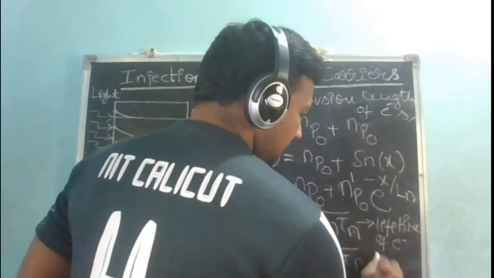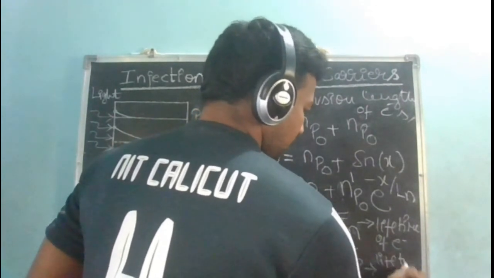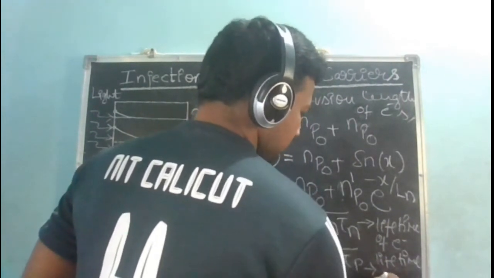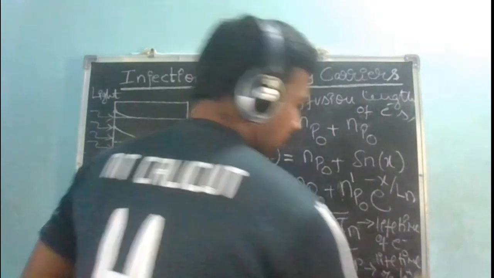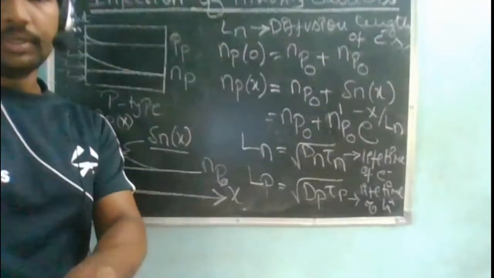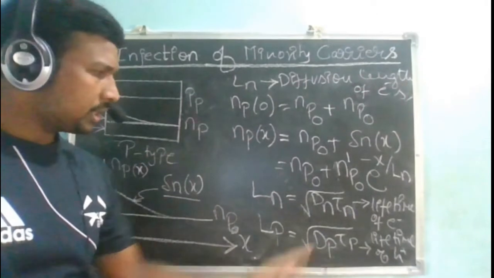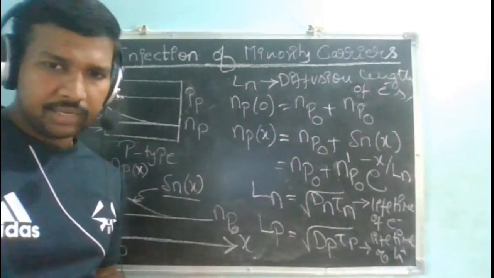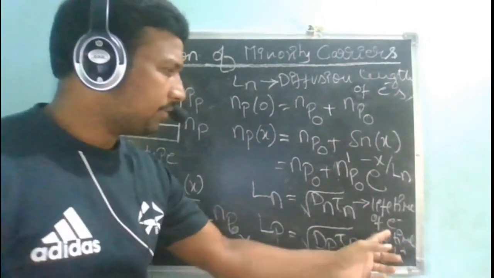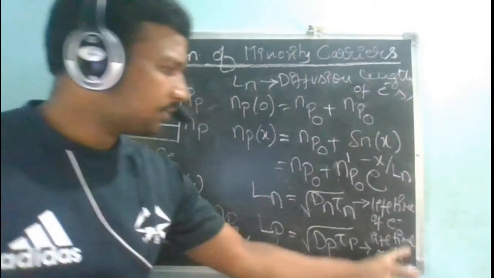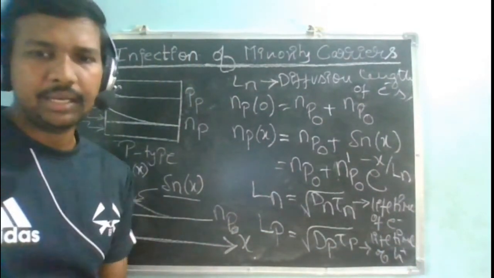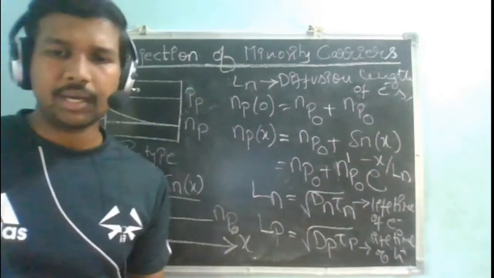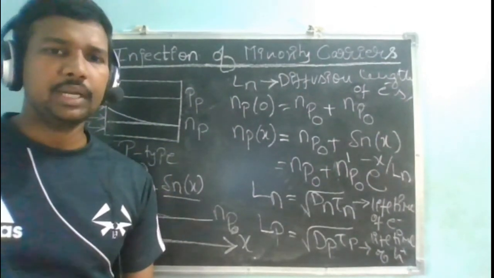Tau p is the lifetime of holes. Is this okay? Tau n means lifetime, how much time I can live. Lifetime of electrons is tau n, lifetime of holes is tau p. I can live means what? Before getting recombination.